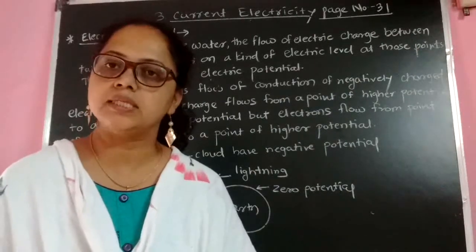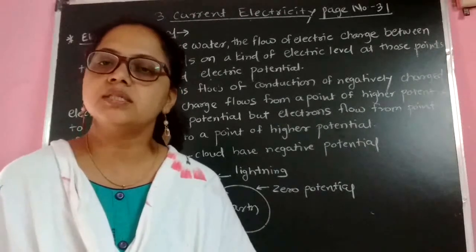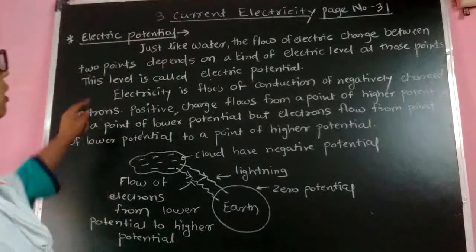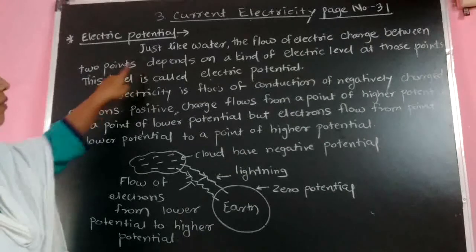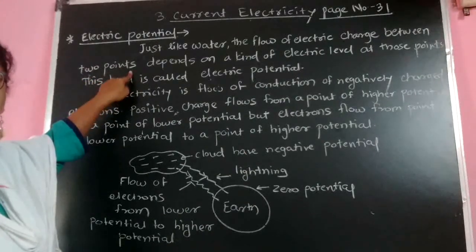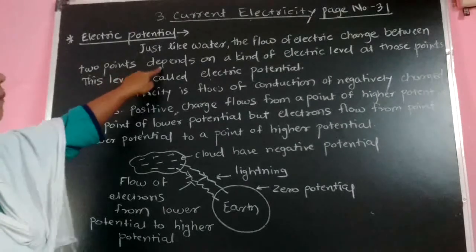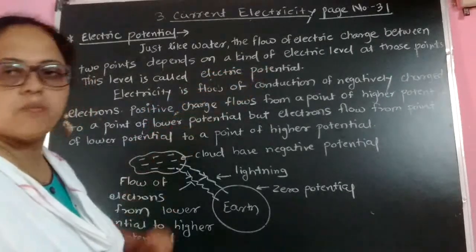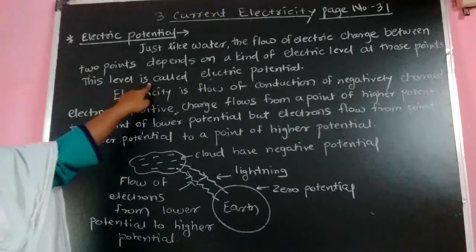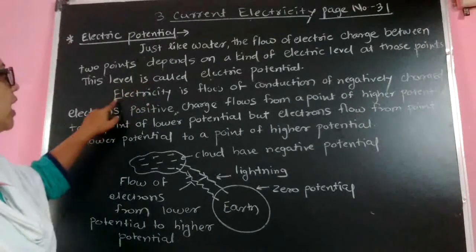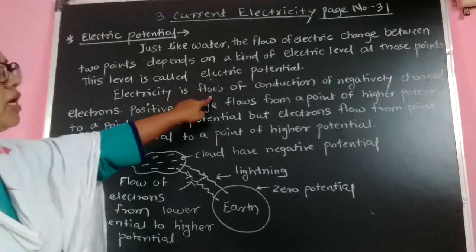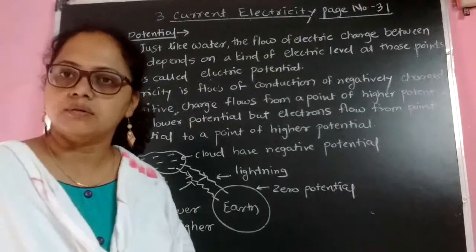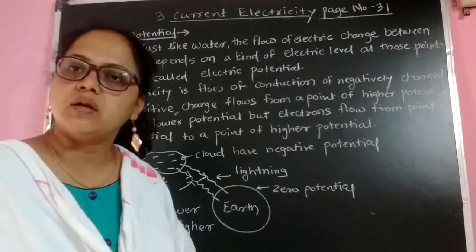Then what to remember in this standard? In this standard you have to just remember one definition of electric potential. What is that? Just like water, the flow of electric charge between 2 points depends on the kind of electric level at those points. This level is called electric potential. Then electricity is the flow of negatively charged electrons. That is what is meant by current. Current means flow of electrons.